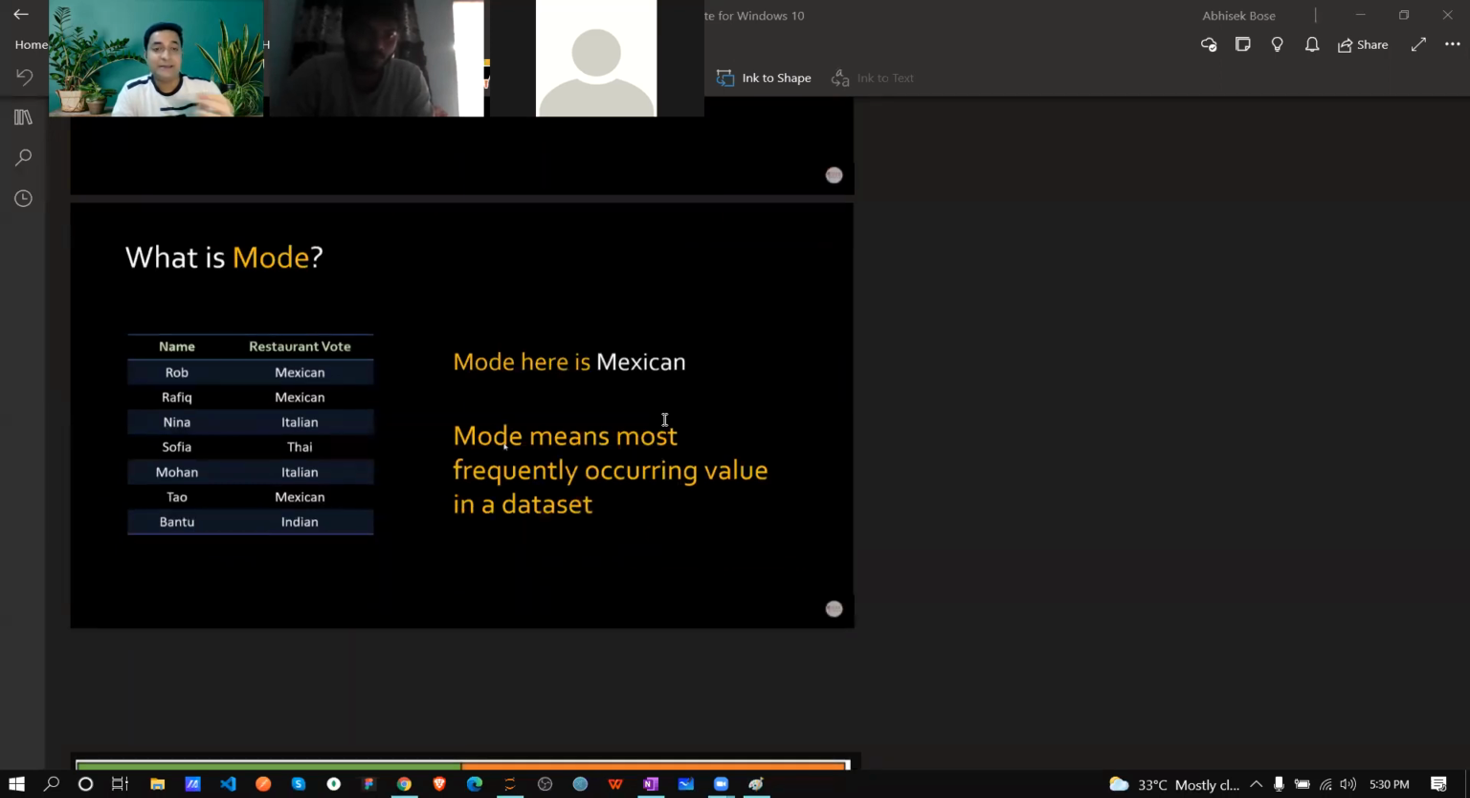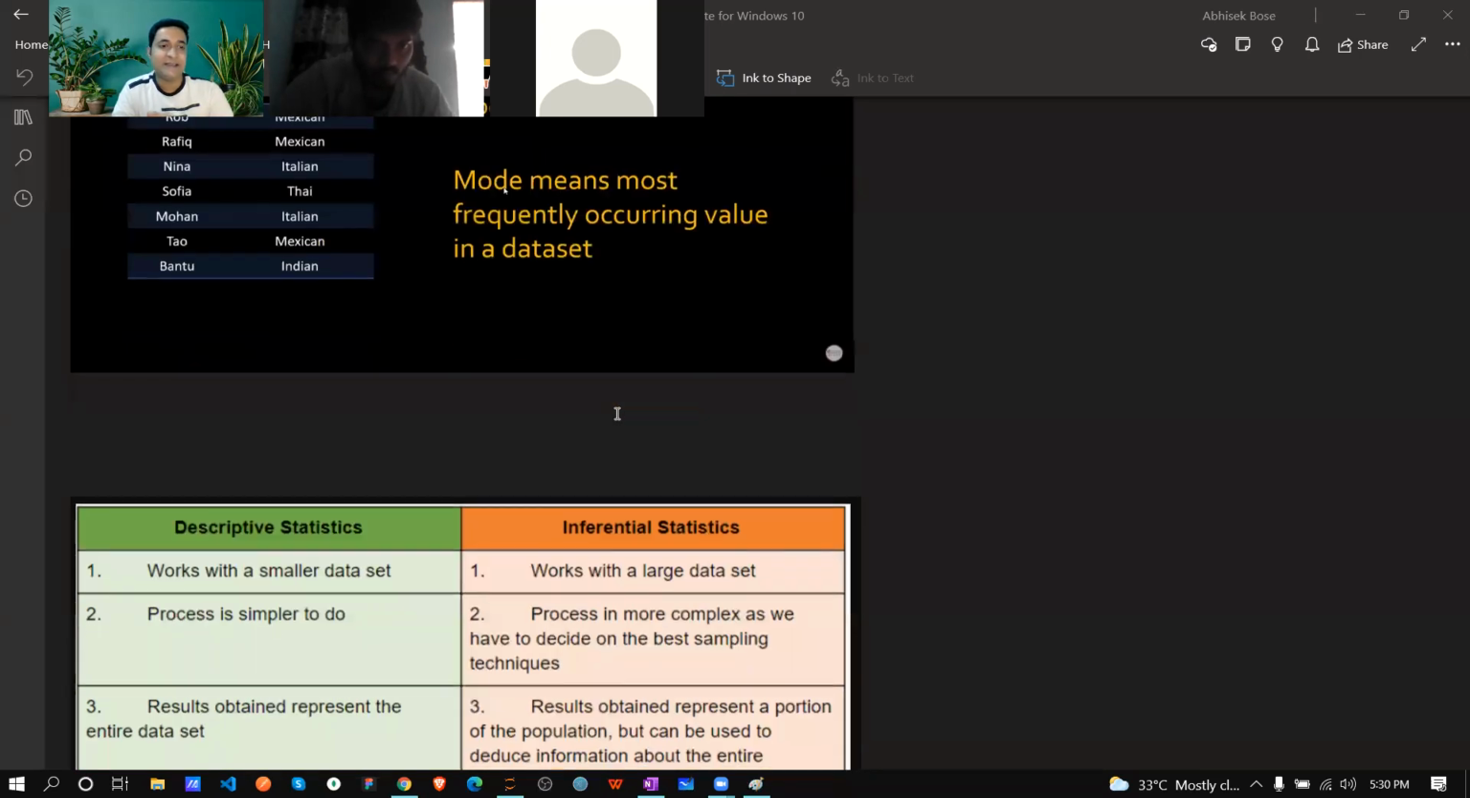Mode means the most frequently occurring value in a data set, meaning the frequency, how many times a value occurs. That is mode, nothing else, very simple.